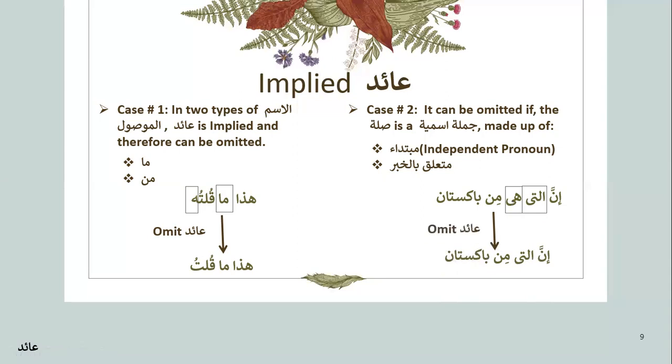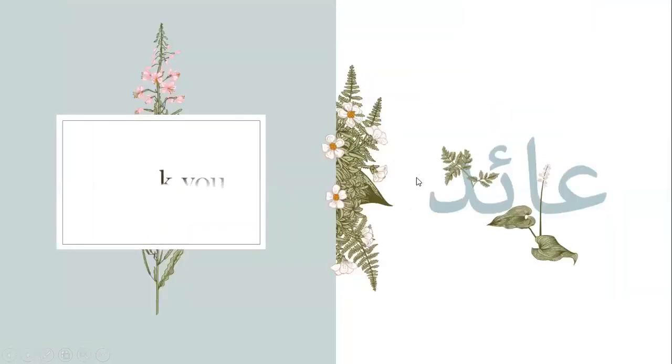So these are the two cases of implied aid. When aid is implied, it does not show itself, it does not reveal itself, but it is implied. It's understood that it's there. Only in ma and man, and in the case of jumla ismiya, when there is mubtada and mutalik bil khabar, not khabar. So this brings us to the end of this topic.